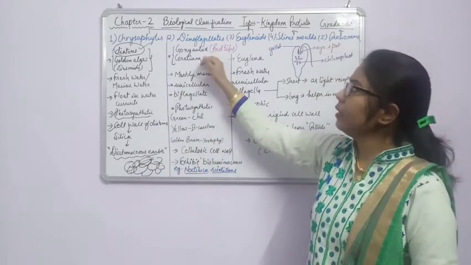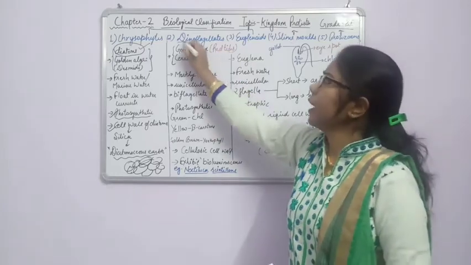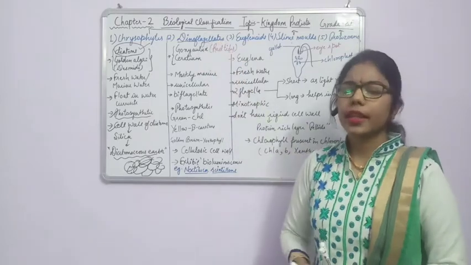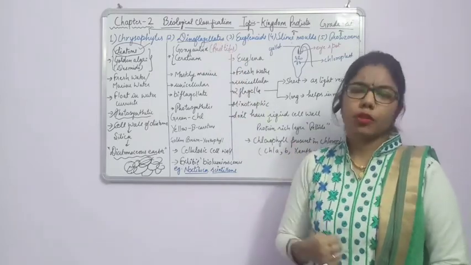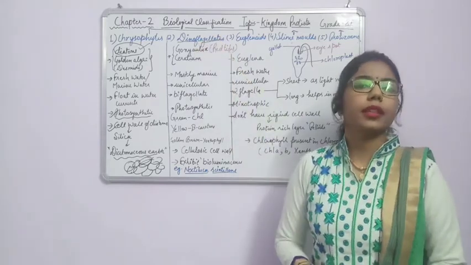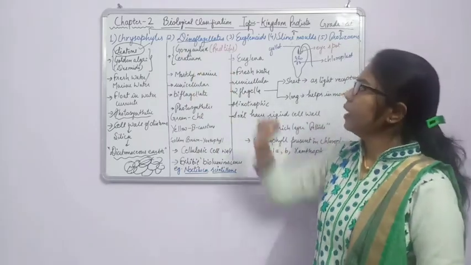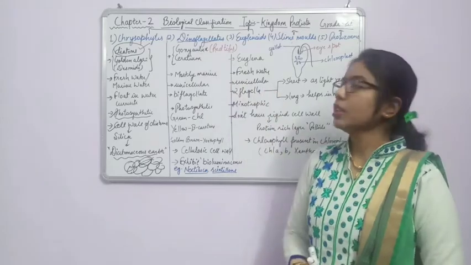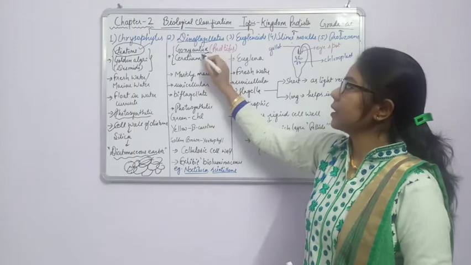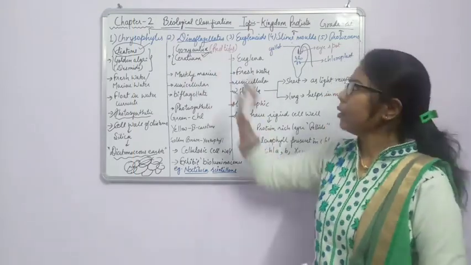Now come to the second group, that is dinoflagellates. Fine. So what is dino? Di relates to two. Flagellate relates to flagella. So here they have two flagella in dinoflagellates, and they come under Pyrophyta, and the earlier one comes under Chrysophyta. Fine. So here I have mentioned examples. Gonyaulax is a very important example. You must study or memorize this example. Another one is Ceratium.